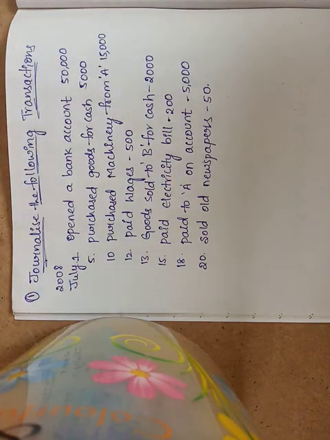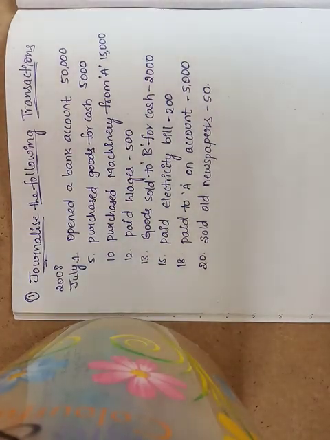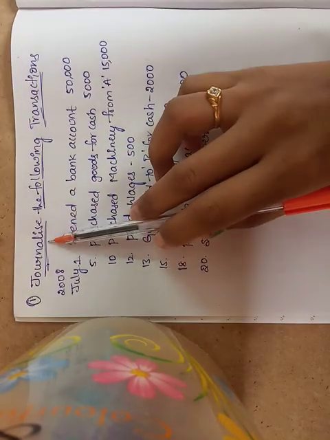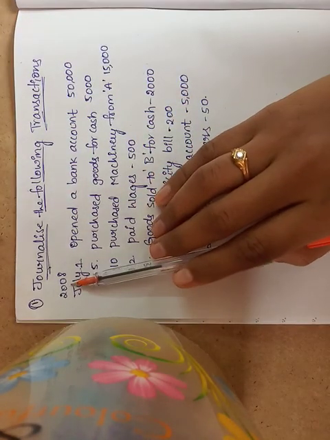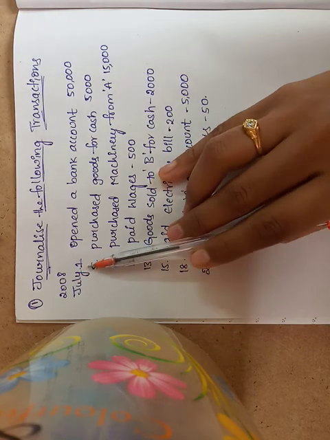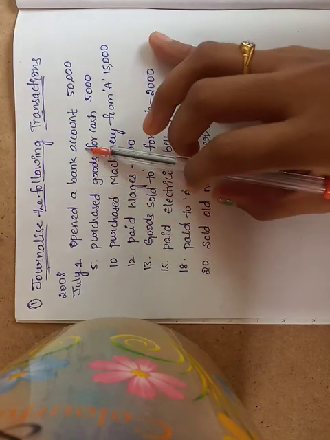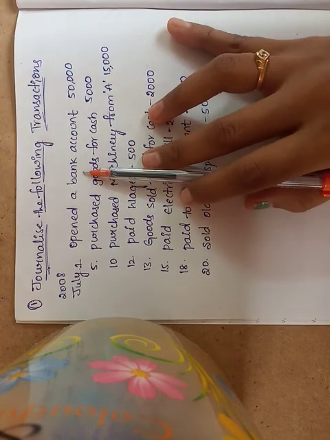Okay, now see the first problem in journal. We have to write the entries in the books of prime entry, the journal. Now see the problem. Journalize the following transactions on July 1st 2008. On July 1st open a bank account. For bank account you have to take it as personal. So what do you have to open?